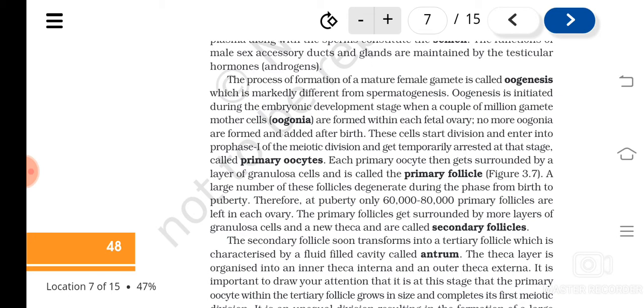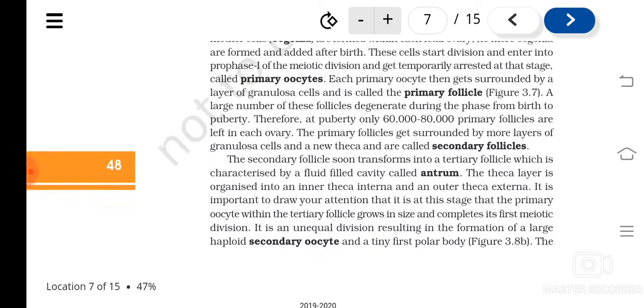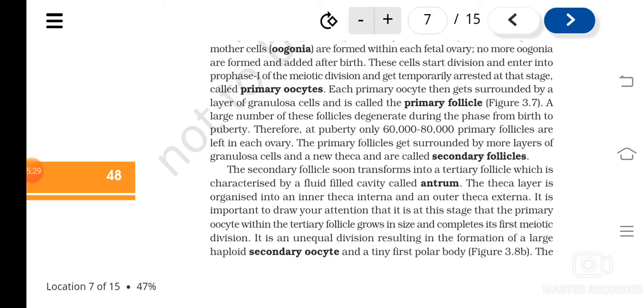Now the primary follicles get surrounded by more layers of granulosa cells and a new theca, or new covering, and then they are known as secondary follicles. So primary follicles get converted to secondary follicles. The primary follicle has a single layer of granulosa cells. Secondary follicles have more layers of granulosa cells and a new theca.